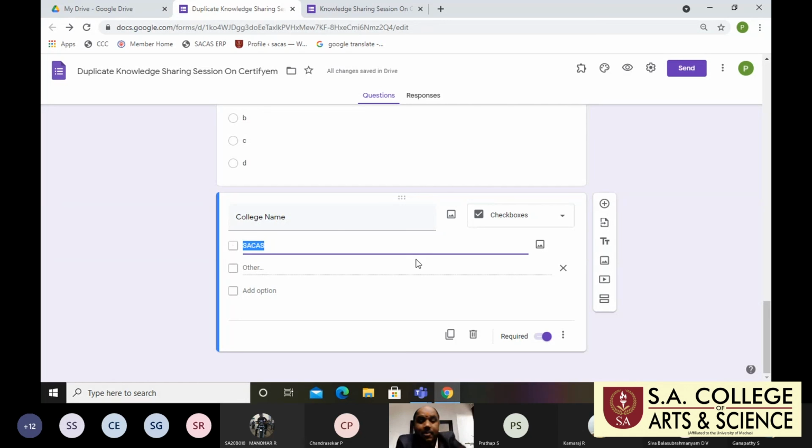That data is helpful with this type of question, right? For all the questions, I will definitely give the required option. Otherwise, if it's not required, they won't fill it, which means they skip the questions. So students and faculties should follow this and give the required option; it is very important.